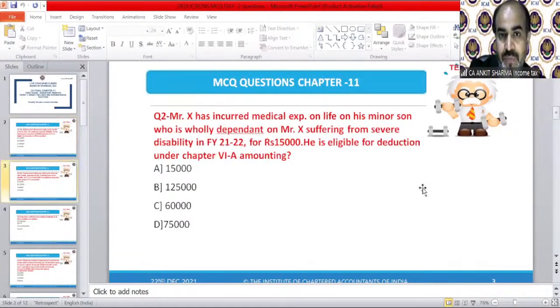Next question. Question number 2. Mr. X has incurred medical expenditure on the life of his minor son, who is wholly dependent on Mr. X, suffering from severe disability, in financial year 21-22 for rupees 15,000. He is eligible for deduction under chapter 6A amounting to? You need to tell me what amount of deduction he can claim under chapter 6A.